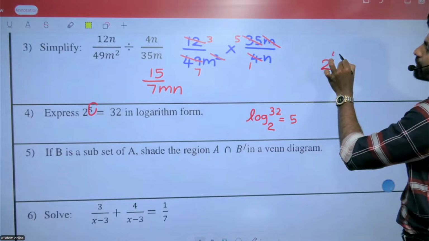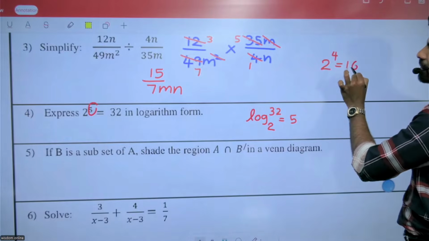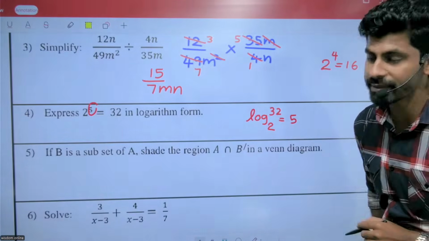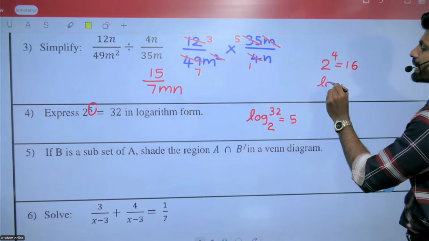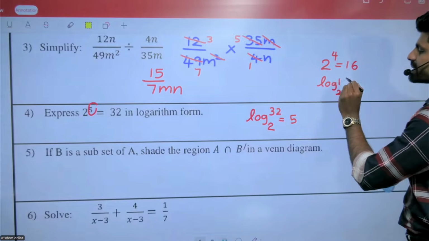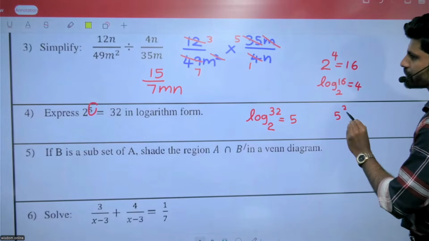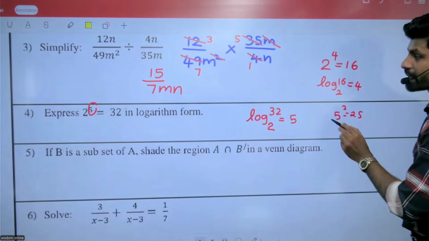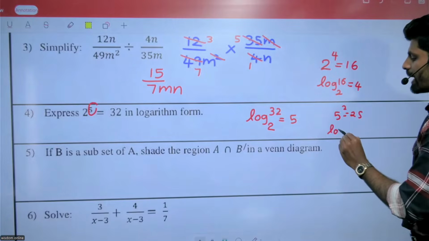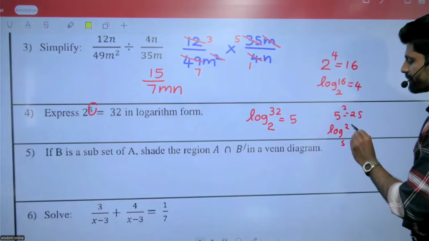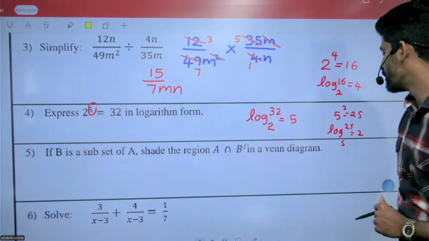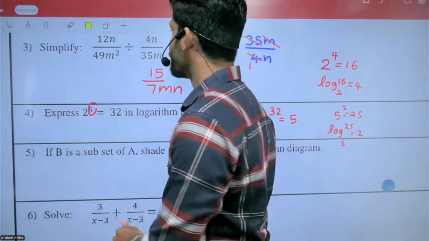2 to the power 4 equals 16. How can we write that using logarithm form? Log base 2 of 16 equals 4. Just consider 5 to the power 2 equals 25. How to write that in logarithm form? Log base 5 of 25 equals 2.